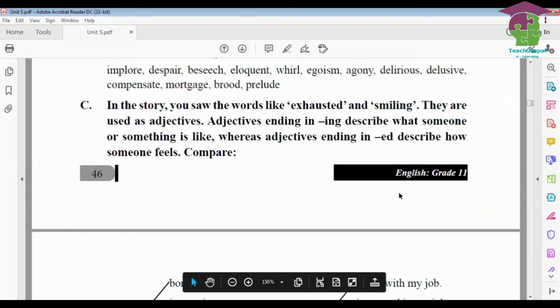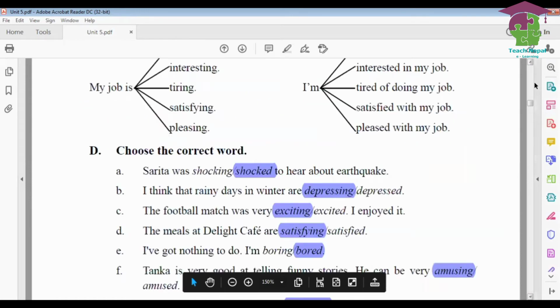Now under number C here, we have been given the adjectives. In the story, you saw the words like exhausted and smiling. They are used as adjectives. Adjectives ending in ing, they are used to describe what someone or something is like, whereas adjectives ending in ed, it describes how someone feels. For example, exhausted, I'm feeling exhausted. Smiling, how someone looks there.